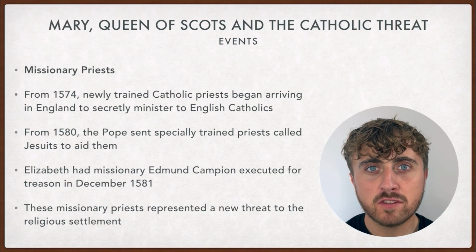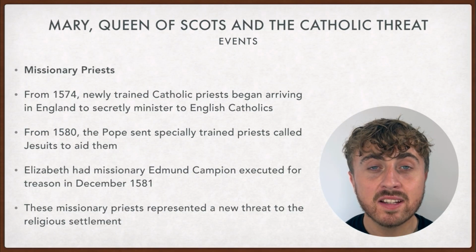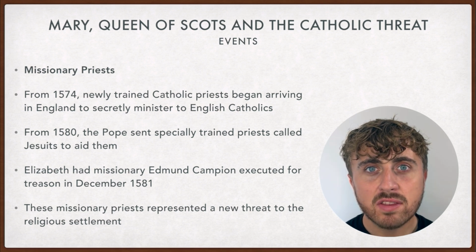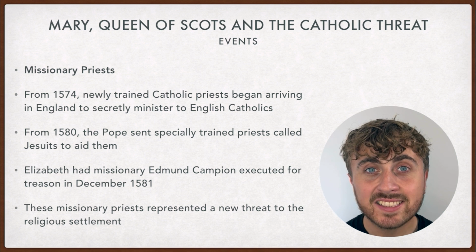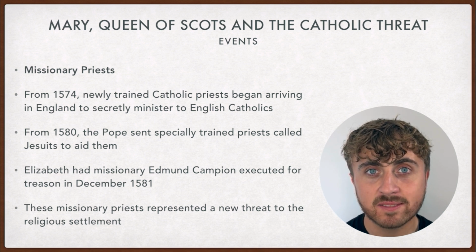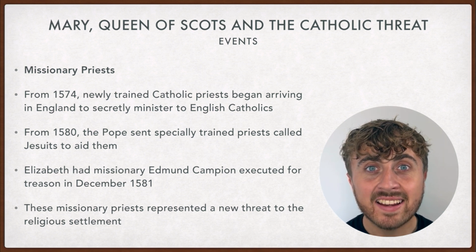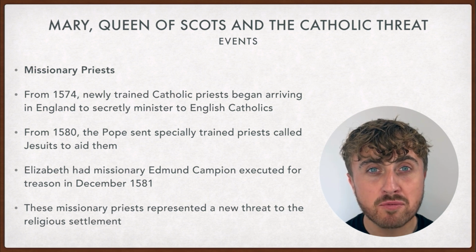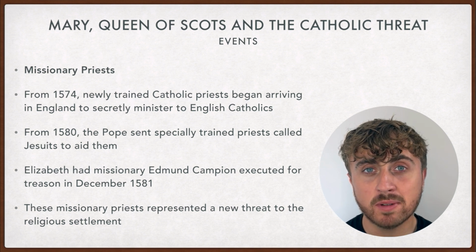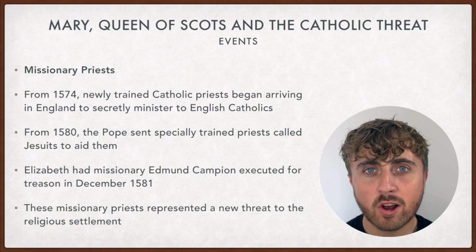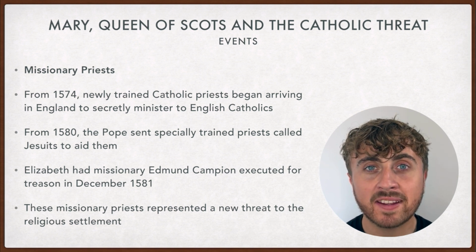In 1574, Elizabeth faces a new threat from missionary priests. These were newly trained Catholic priests who began to arrive in England and secretly minister to English Catholics. And from 1580, the Pope was sending specially trained priests called Jesuits to aid them in doing this. Elizabeth viewed this as a threat to her religious settlement and her authority, and she responded quite harshly. For example, she had missionary Edmund Campion executed for treason in December 1581.